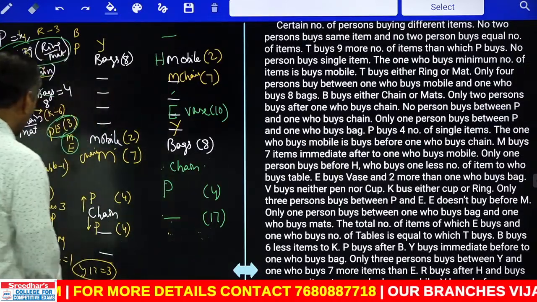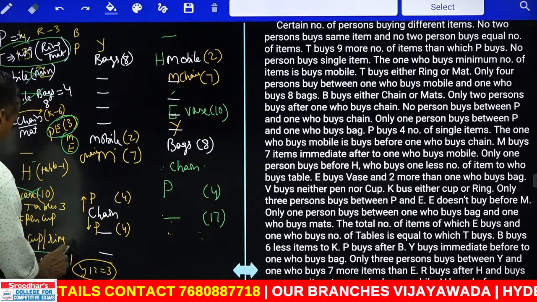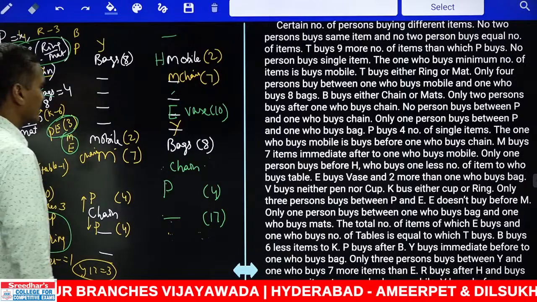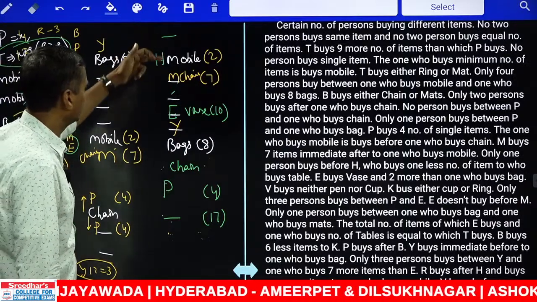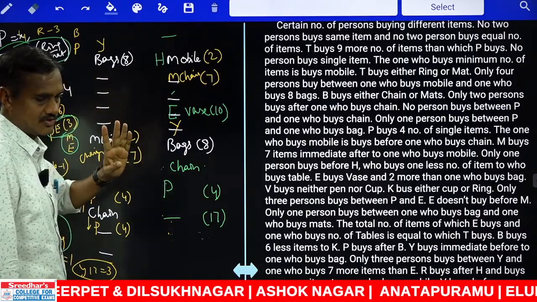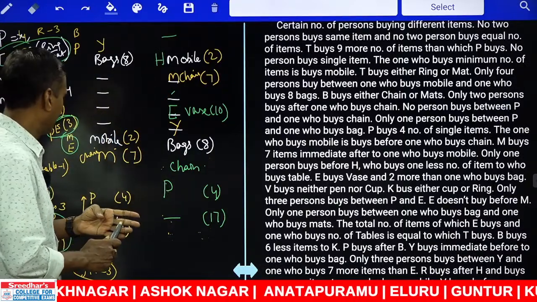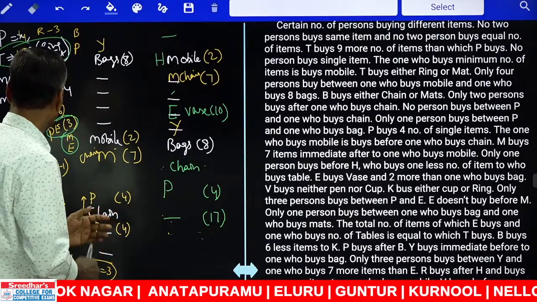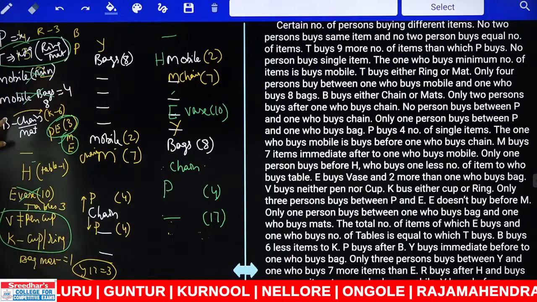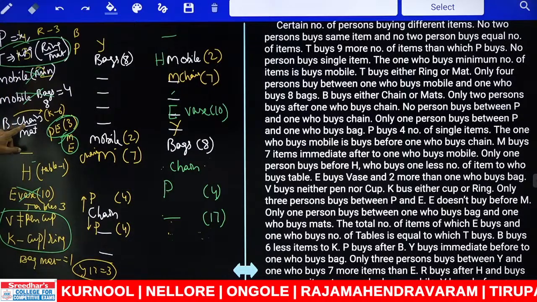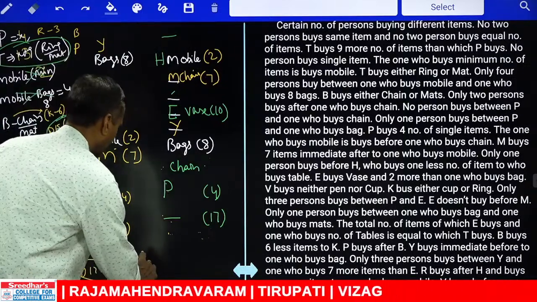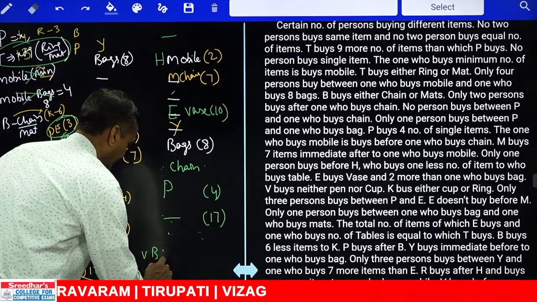And next one. What remains to be fixed are V, K and B. V, K, B and T, these four are there. And in V, K, B and T, 1 and 2, isn't it? 3 and 4. In these 4 places V, K, B, T must be. Now in VKBT, what information do we have? V and K. M and E are done. B cannot be chair, and B is either chain or mat. Finally the remaining ones are these four, V, B, K, T.